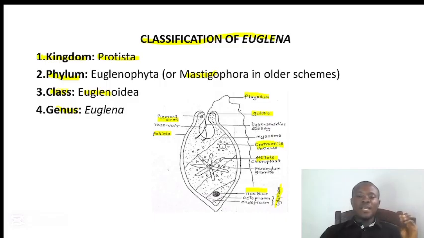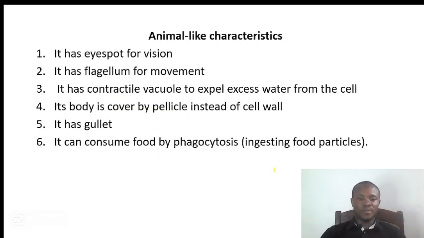We also have the contractile vacuole that is there for osmoregulation, and we have the paramylon granule that is there to store starch. These are the main parts that you're supposed to know together with their functions. But please, mind you, you're supposed to know how to label it correctly. I know you can identify it, but please know how to label it and know their functions.